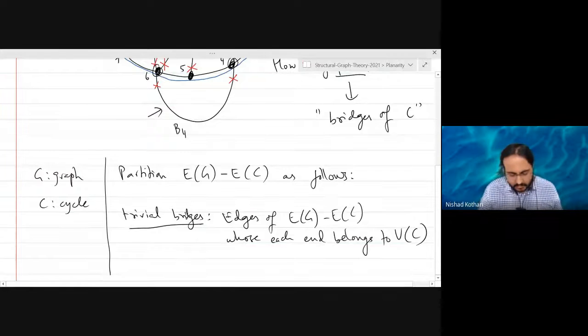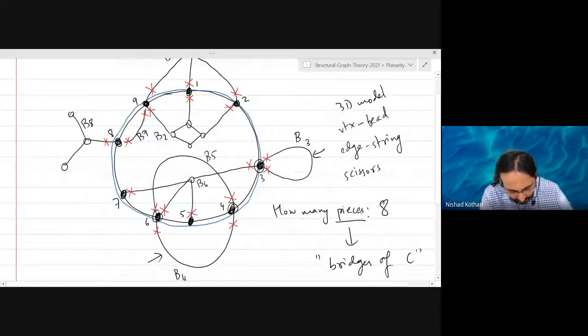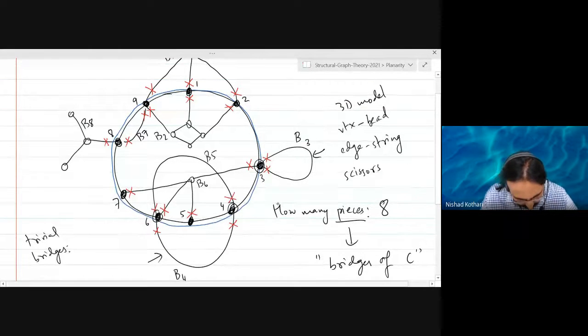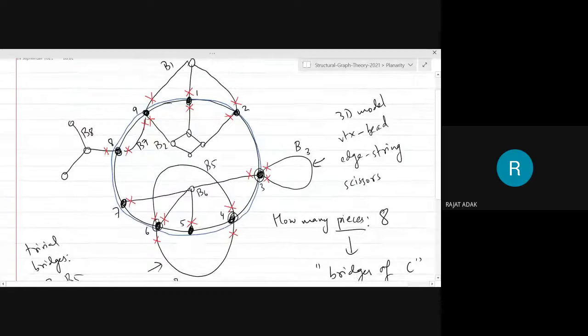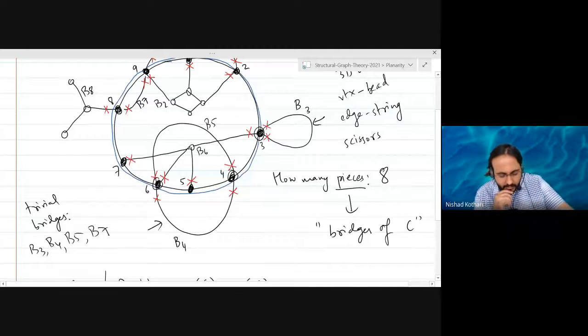So what are the trivial bridges here? B3, B4, B5, B7. Thank you. Are these all the trivial bridges?